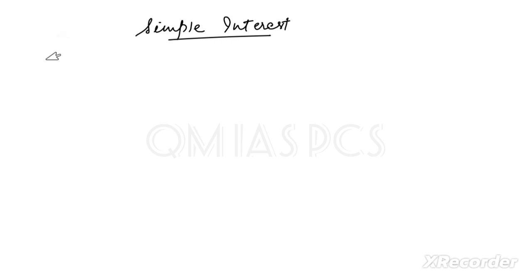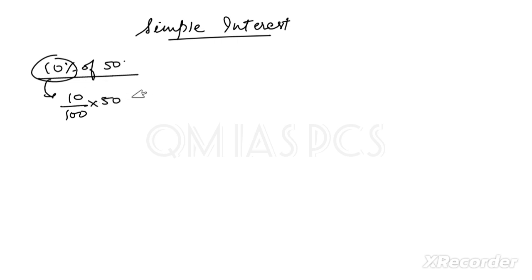When you were solving the percentage topic, I had given a question like 10 percentage of, let's say, 50. What is the value of 10 percentage of 50? 10 percentage in terms of fraction will be 10 by 100. Any percentage in terms of fraction, just divide by 100. So 10 by 100 of means multiply, multiplied by 50.